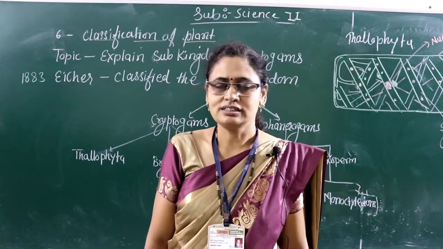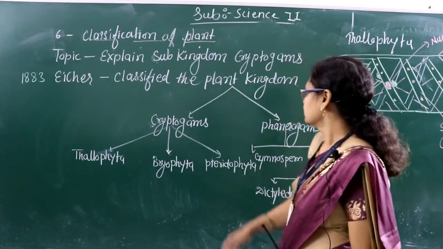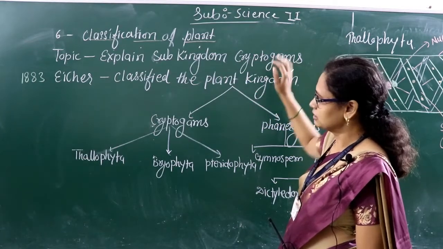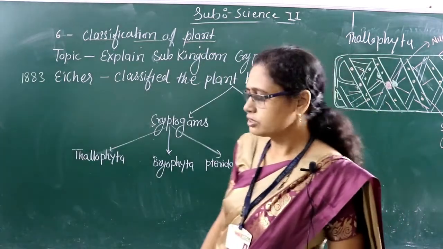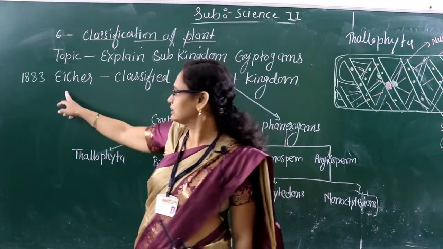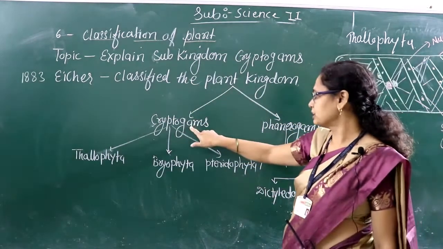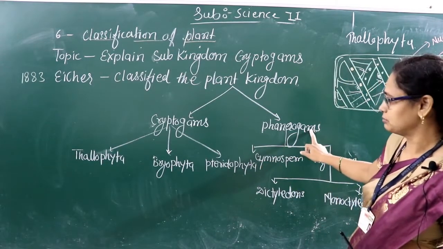Good morning student. Now our next topic in plant classification is the explanation of the subkingdom Cryptogamae. Eichler, the botanist, in 1883 classified the plant kingdom into two subkingdoms. The first subkingdom is the Cryptogams and the second one is the Phanerogams.